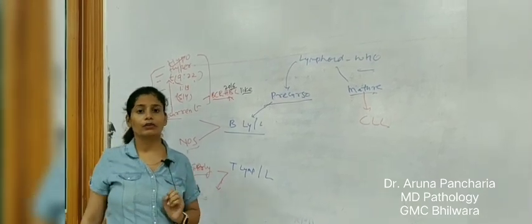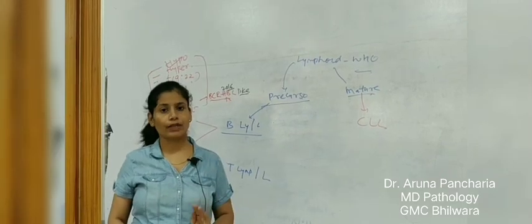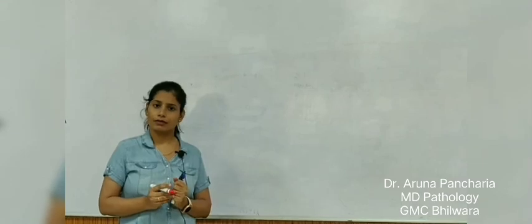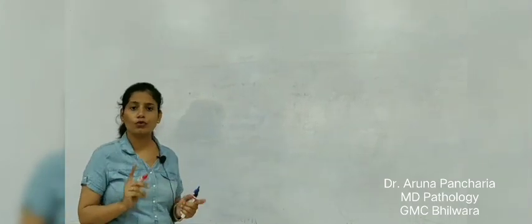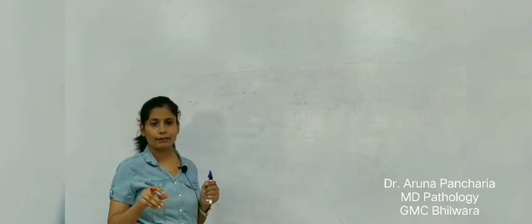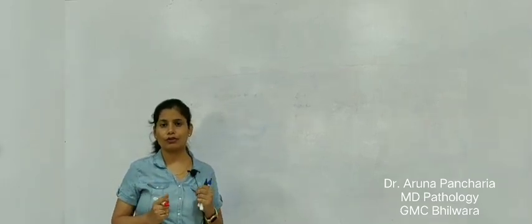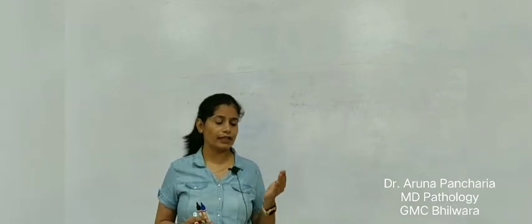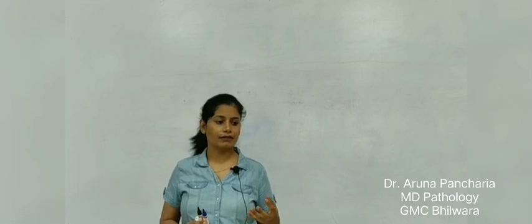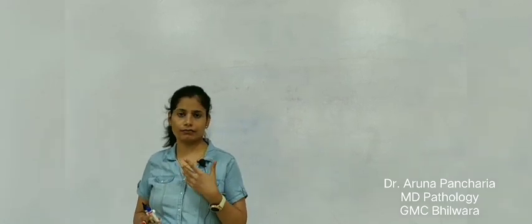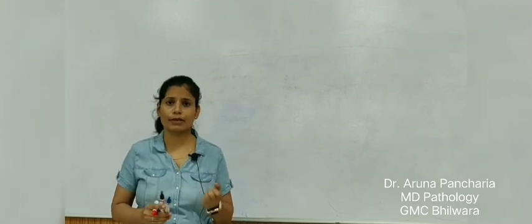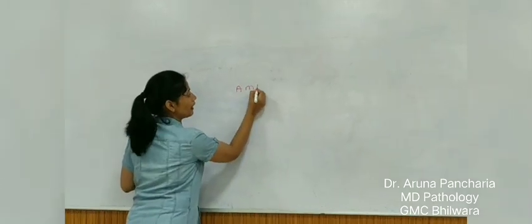Now I am telling about the main topic, leukemia. How do we diagnose the leukemia? Before diagnosis of the leukemia, what is the epidemiology of the leukemia? In epidemiology we will discuss the race, age, and particular family, like whether it is common in white or black community. So leukemia is of two types. Acute leukemia is of two types, AML and ALL.